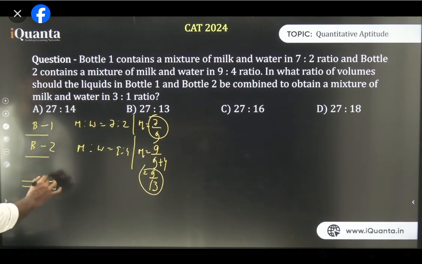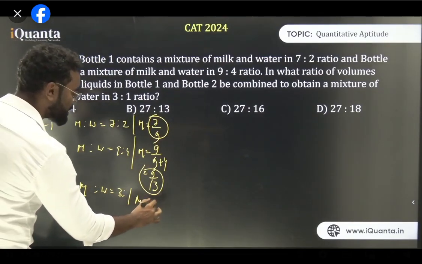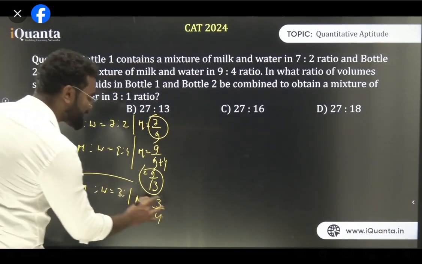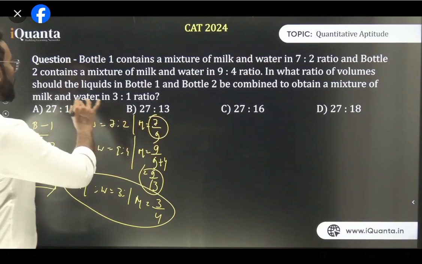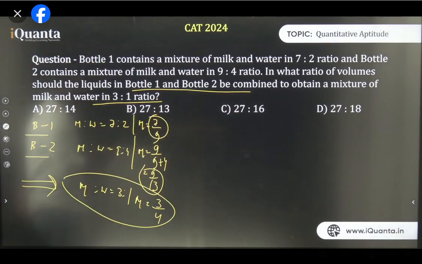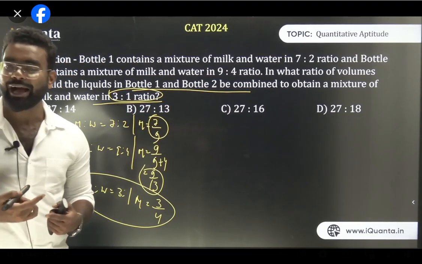And in the resultant mixture, what is the ratio of milk and water? That is 3:1. So milk is nothing but 3 upon 4. Am I clear? Is it fine? So in this case, this is basically the average, yes or no? In what ratio of the volume should the liquids in bottle 1 and bottle 2 be combined to obtain a mixture in the ratio 3:1? So when we are mixing these two things, our ratio is 3:1, that is the average, yes or no? So if this is the average, what is the average?